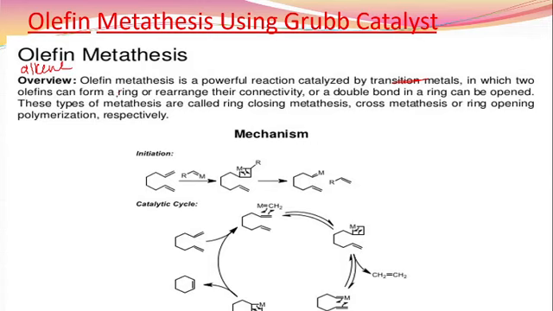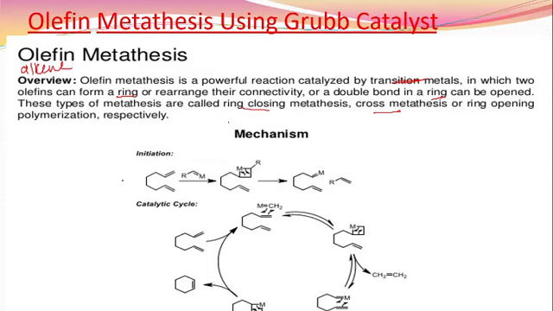Two alkenes form a ring or rearrange their connectivity, or a double bond in the ring can be opened. What is the metathesis? Olefin metathesis is a powerful reaction which can be catalyzed by a transition metal, in which the olefin double bond can form a ring or rearrange connectivity, or a double bond in the ring can be opened. These types of metathesis are called ring closing metathesis, cross metathesis, or ring opening polymerization.